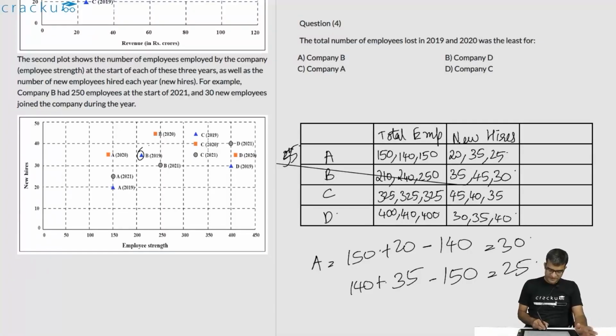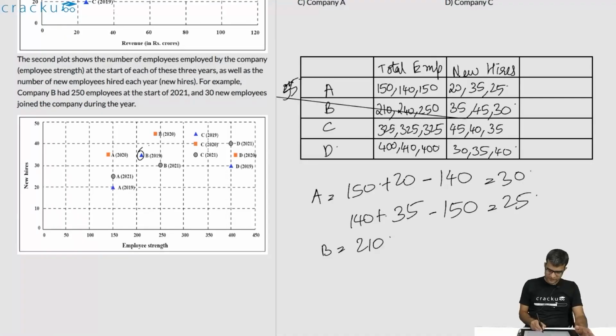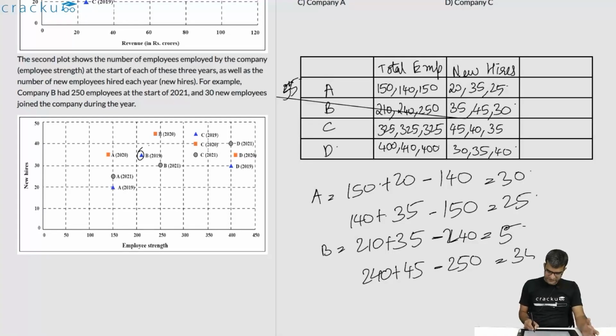For B, it will be 210, which is the total number of employees at the beginning of 2019, plus 35 new employees joined them. But the total number of employees at the beginning of 2020 is only 240. So the number of employees who left in 2019 is 5. And for the next year, it is 240 plus 45 minus 250, which is equal to 35. So total number of employees who left B in the 2 years is 40.